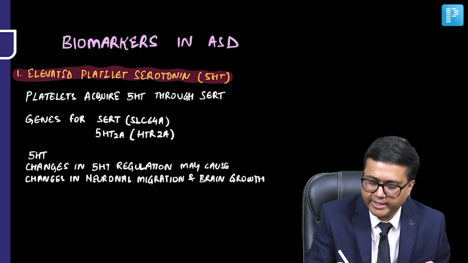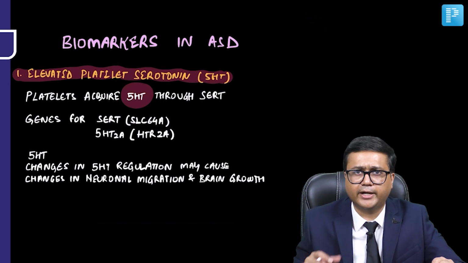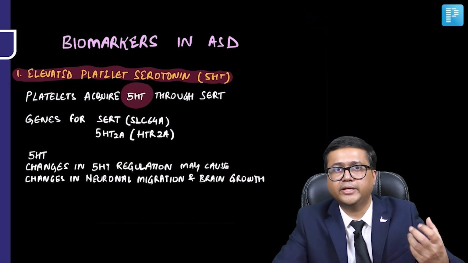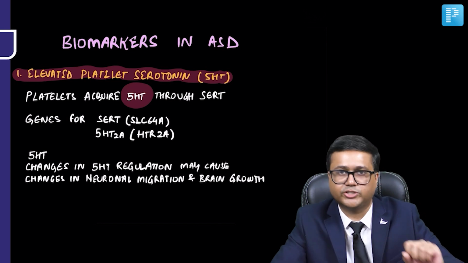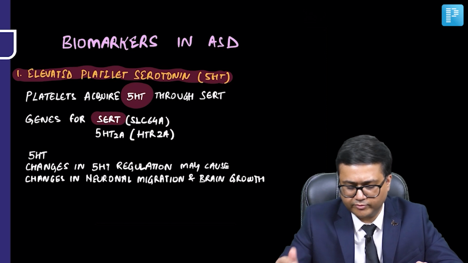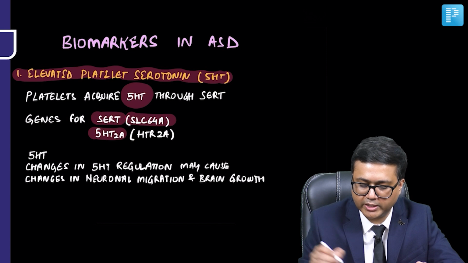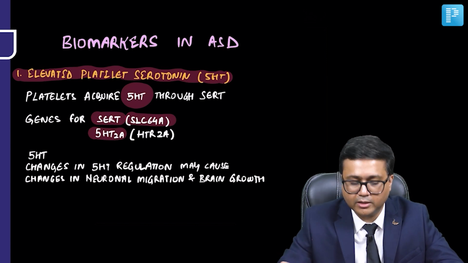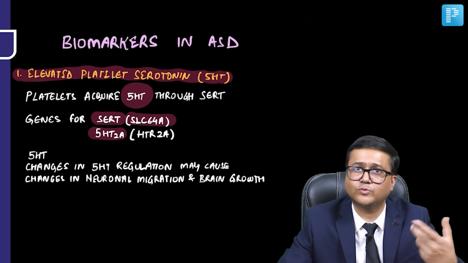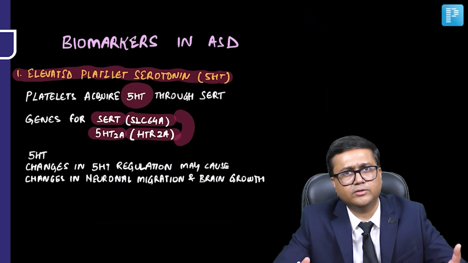Now, platelets acquire serotonin through SERT, which is a serotonin transporter, and which is heritable. And this occurs when these platelets pass through the intestinal circulation. Now, the gene for SERT, that is the SLC6A4 gene, and the gene for the serotonin receptor 5-HT2A, that is HTR2A. These genes encode proteins in platelets as well as in the brain, and these genes are more heritable than, in fact, even ASD.